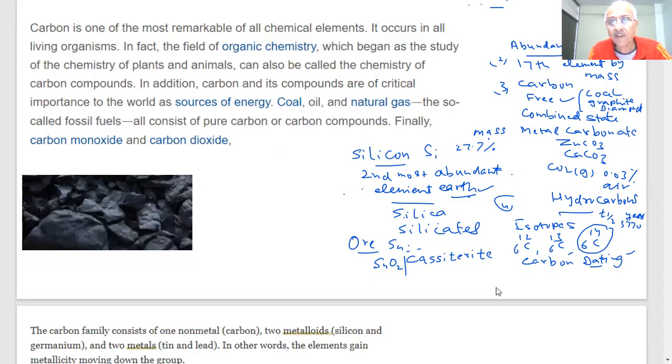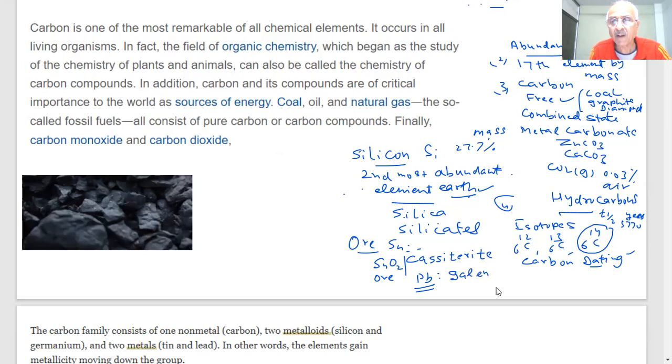Lead. What is the ore of lead, student? Ore of lead was galena. Galena was one of the ores.